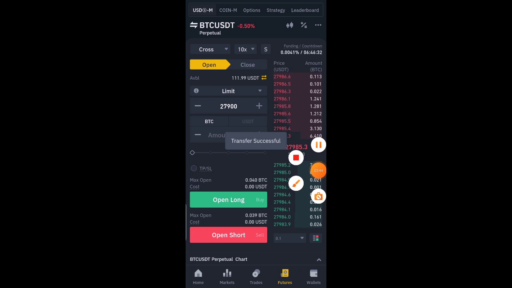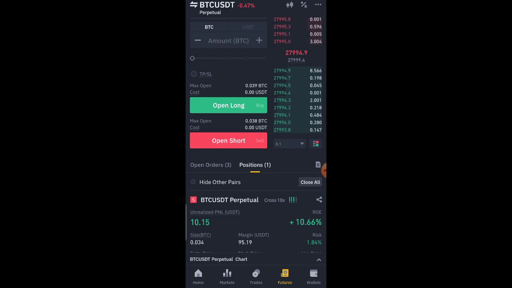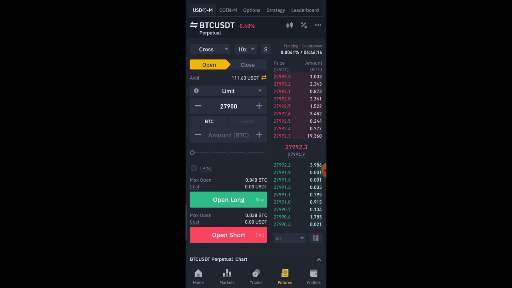All right, so now as you can see, transfer successful. Now I'm having the $100 inside my futures account, right? So now, in order to trade using the futures account, what you need to do is set your futures margin. That's the first thing.